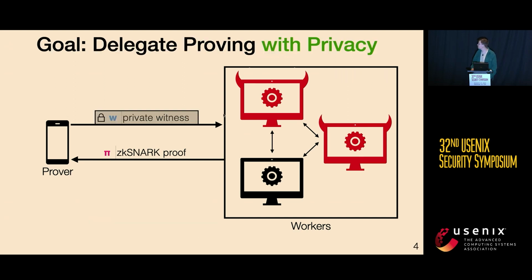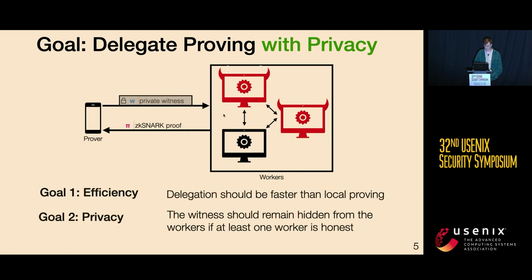So our goal is to do delegation, but with privacy. So we have the same picture as before, but now we want to provide our witness in some encrypted or obfuscated form. And we have kind of two goals for our protocol. Our first goal is efficiency. Delegation should be faster than local proving. And our second goal is privacy. The witness should remain hidden from the workers as long as one of these workers is honest.